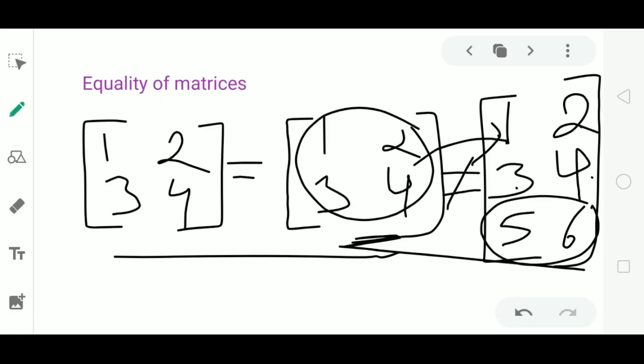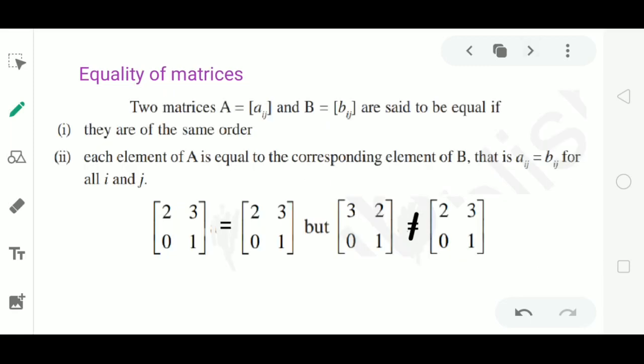They are not equal. Then when do we say the matrices are equal? Only when the elements of the matrices are equal and also they should have same number of rows and columns. That is, both the matrices have same order. Let us see the definition of equality of matrices.